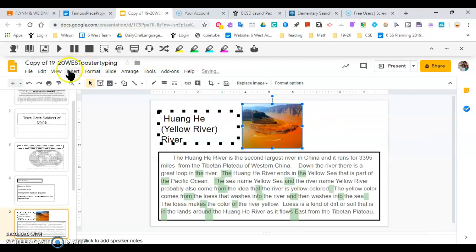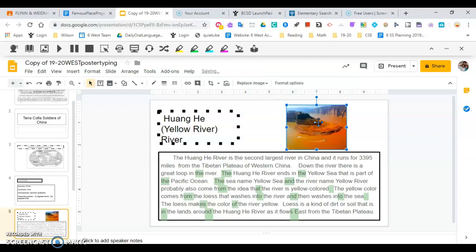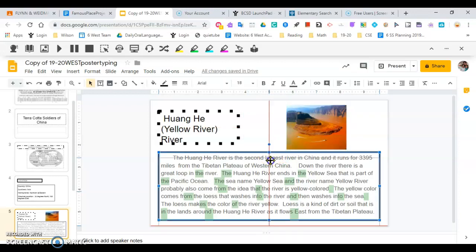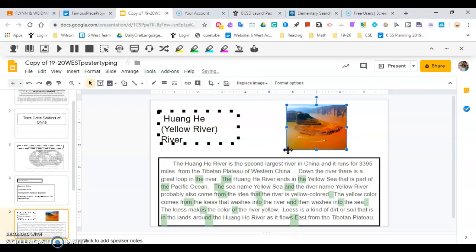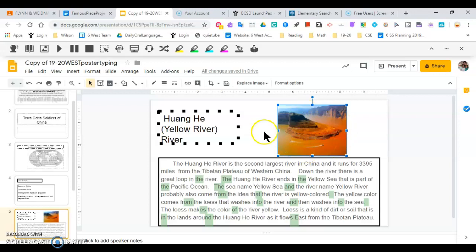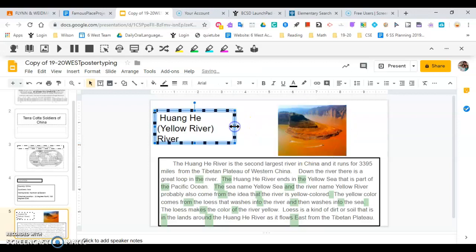You could also do insert, and here's my picture of the Huanghe River. I'm going to move this box down just a little bit to give myself a little more room for my picture. And there's my picture of the loop that I mentioned in my paragraph, and there's my picture of the yellow river with its loess. So that is how you put a picture and then edit your work.